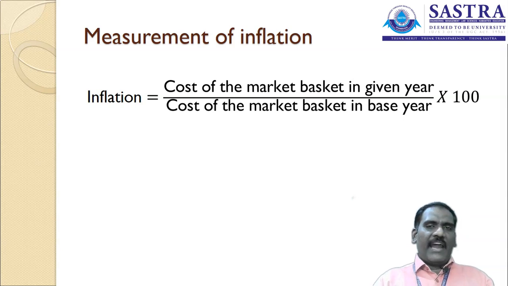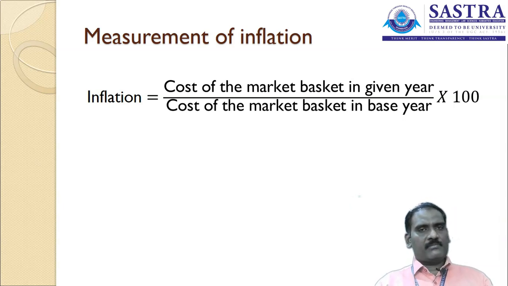While we are initially constructing the index in 2019, the base year and the current period are the same. So 50 rupees is the given period price and 50 rupees is the base period price in 2019. Both are same, 50 divided by 50 multiplied by 100. So during the year 2019, the index of inflation is 100.